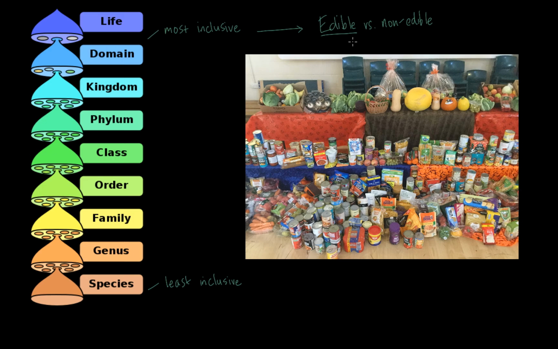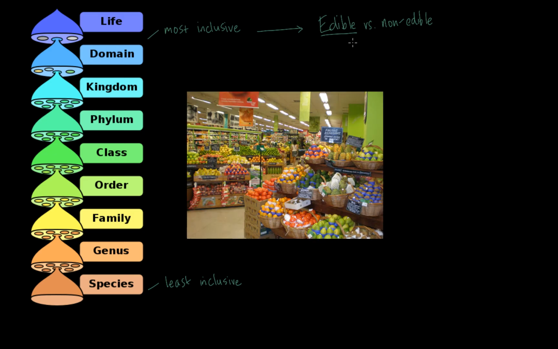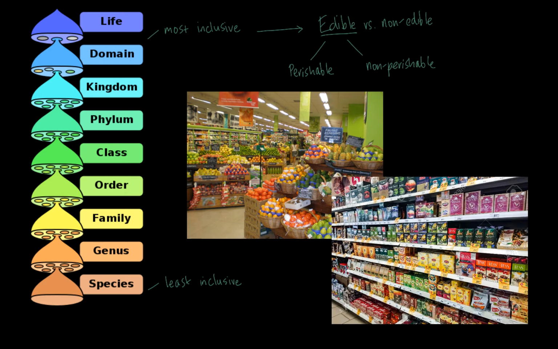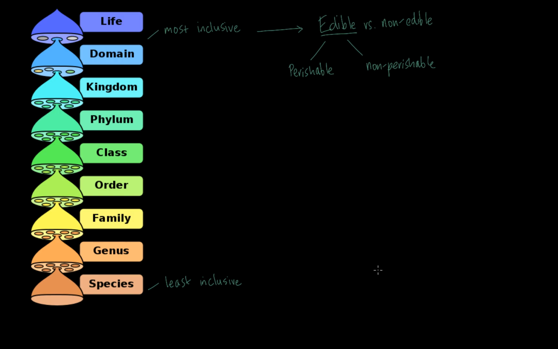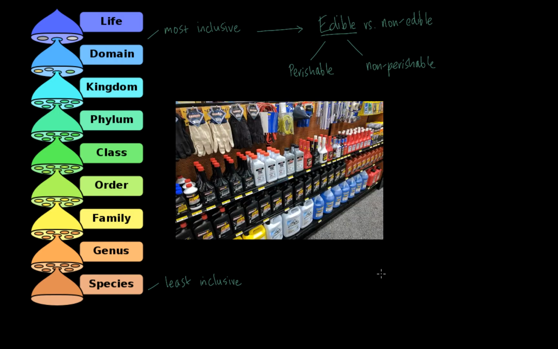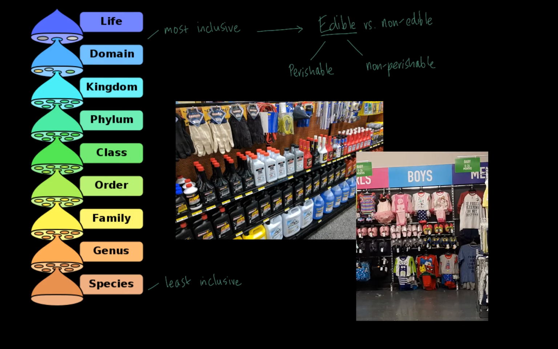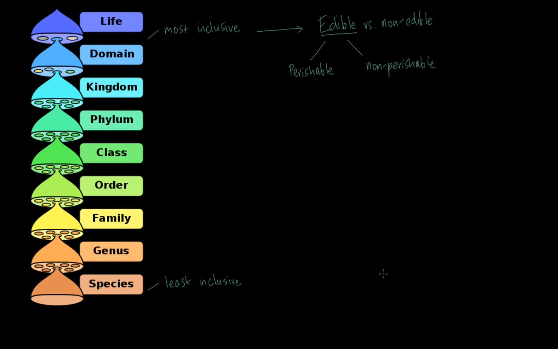edible products into. How about perishable and non-perishable? And remember, we're talking just about the edible products now. Also within the non-edible domain, there are going to be different kingdoms. For example, there might be automobile things, or there might be clothes, etc. But we're looking under the domain edible, and now we're going to try and identify some kingdoms. So what are some really broad categories?